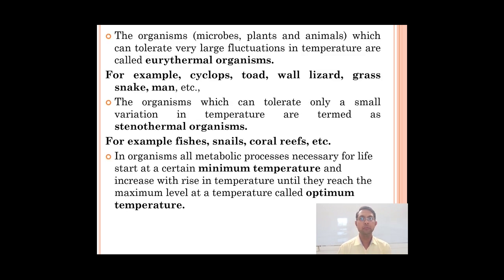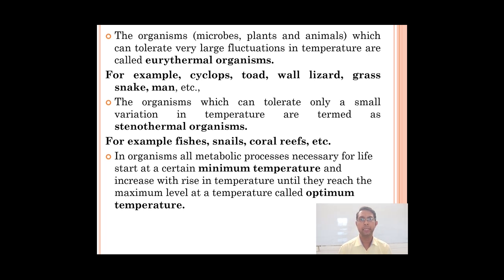The organisms which can tolerate very large fluctuations in temperature are called eurythermal organisms. There are different types of animals and organisms. For example, cyclops, toads, wall lizards, grass, snakes, bamboo and some other plants can tolerate a wide range of temperatures, and they are known as eurythermal organisms.